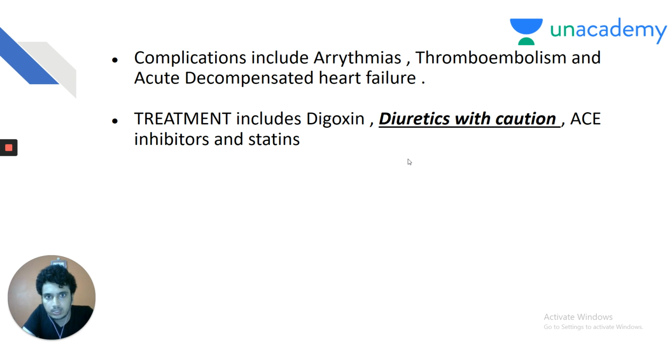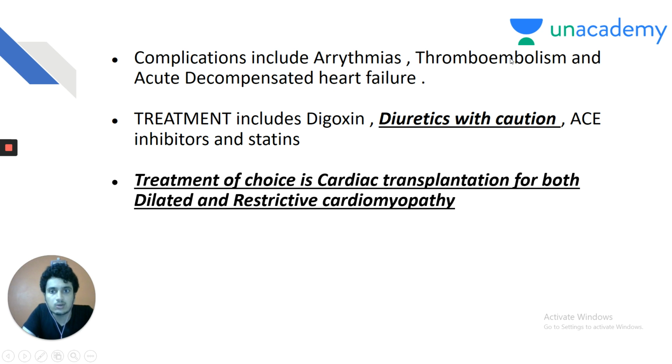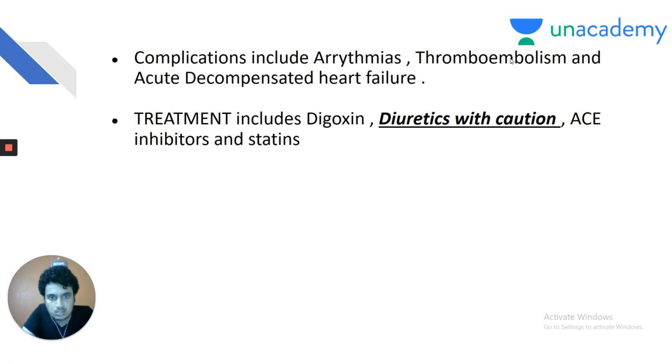Complications of dilated cardiomyopathy include arrhythmias, thromboembolic disorders, and acute decompensated heart failure. Again, my dear friends, whenever you suspect thromboembolism, you put the patient on anticoagulation. The treatment includes digoxin, diuretics with caution. My dear friends, diuretics are used in the treatment of both restrictive and dilated cardiomyopathy. And as we saw in the question, the patient is usually hypotensive. So you must use the diuretic with caution because you may land the patient in severe hypotension. You are actually harming the patient if you use a higher dose of diuretic. Also ACE inhibitors and statins.